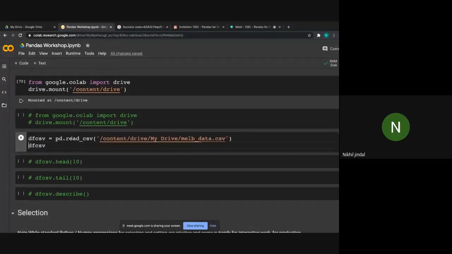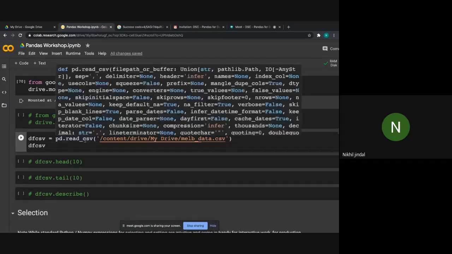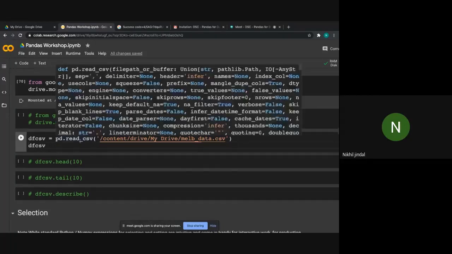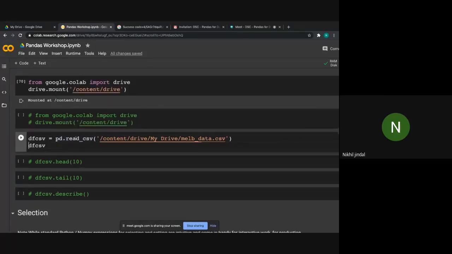So the function to read CSV files, that is our data sets. Generally our data sets are in the form of CSV files, so I'm using that. So pd.read_csv is a function. Now I'm passing here the path that I've copied, and now I'm just printing this data frame. It is a basic function, and in the parameter we have to just pass the data set link or the file path.